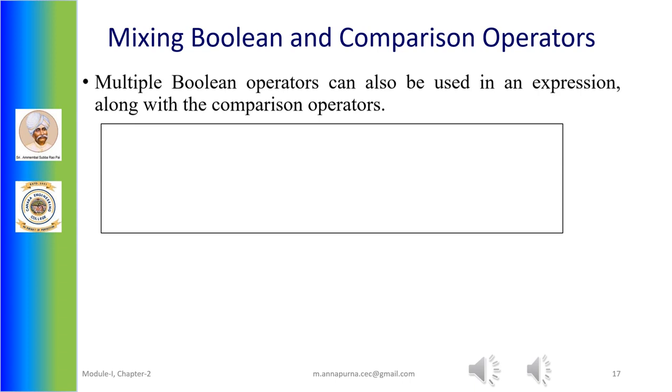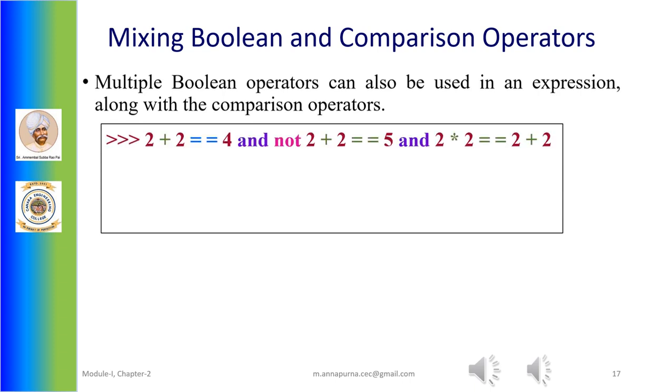Here I have taken an example where multiple Boolean operators are used in an expression along with the comparison operators. Suppose I have an expression as 2 plus 2 equals to 4 and not 2 plus 2 equals to 5 and 2 multiplied by 2 equals to 2 plus 2. We all know that among arithmetic operators, the multiplication operator has higher precedence than the addition operator. So the multiplication operator is applied first and later the addition operator is applied.